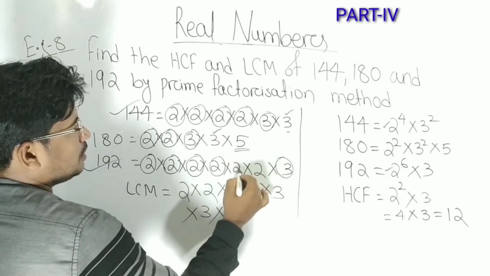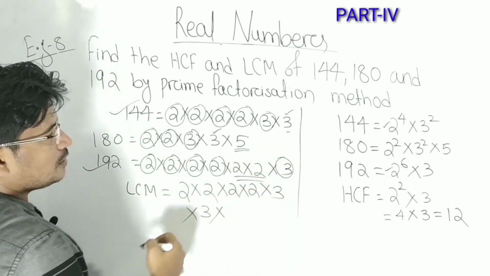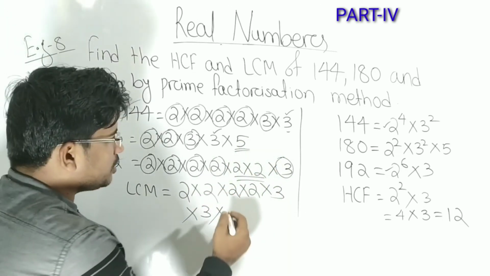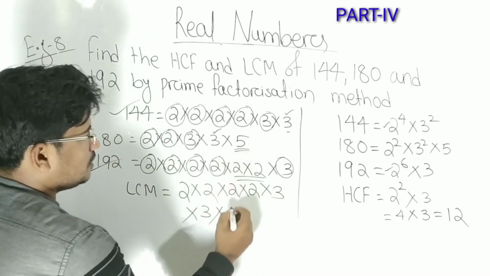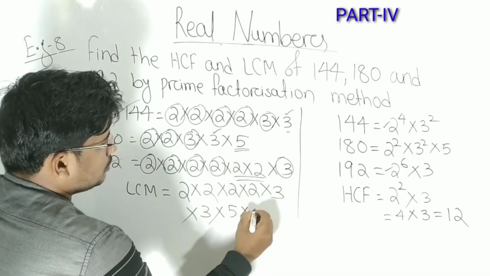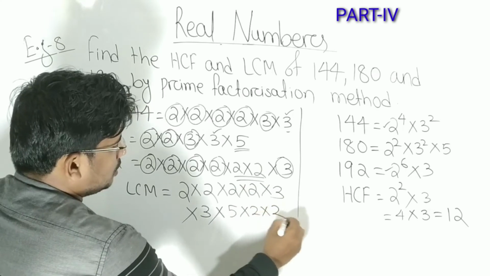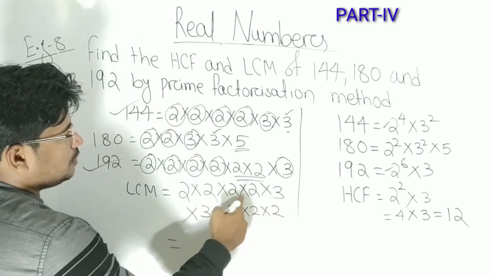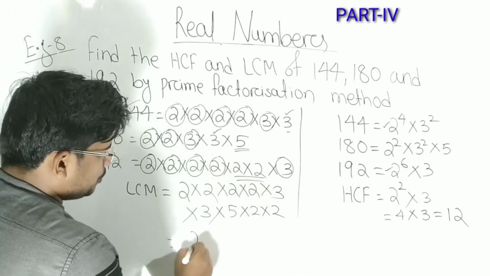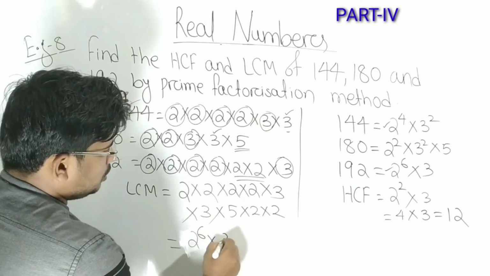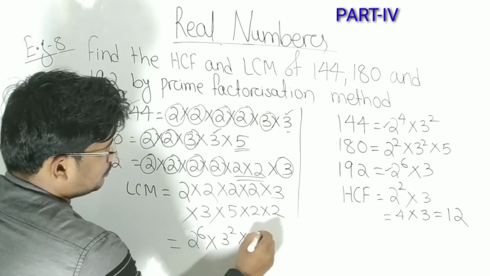Now which factors are remaining? This 5 is remaining and 2 square is remaining. The remaining factors also will be taken in the case of finding LCM. So it is 5 into 2 into 2. That means 1, 2, 3, 4, 5, 6: 2 to the power 6 into 3 to the power 2 into 5.